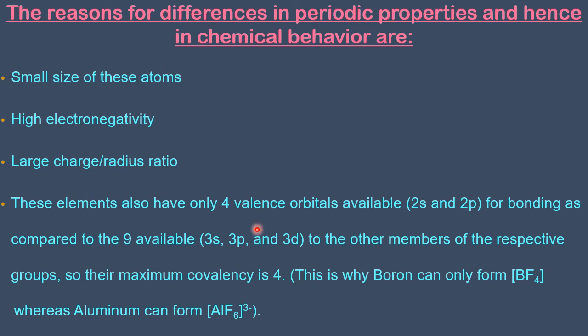These elements also have only 4 valence orbitals. That means with lithium, what is available? If you see the configuration, it is 1s2, 2s1, and 2p is there, but empty. So with lithium, only 2s and 2p are available. In 2s, how many orbitals? 1. In 2p, how many orbitals? 2px, 2py, 2pz. Totally 3 orbitals are available. So 3 orbitals with 2p and 1 orbital with 2s. Totally 4 orbitals are available with lithium.